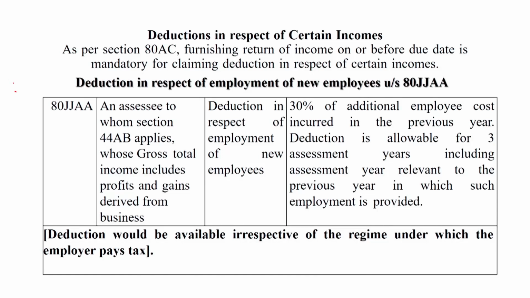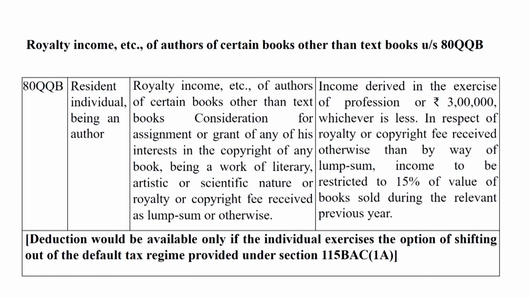So dear students, Section 80JJAA is a new deduction, provided regarding the employment cost, and the deduction would be available in respect of the regime under which the employer pays tax. So 80JJAA is a deduction which is based on the employment cost.